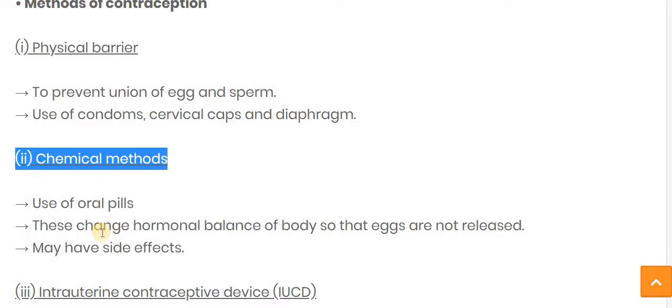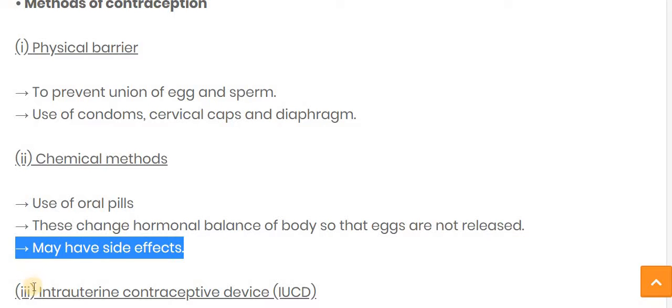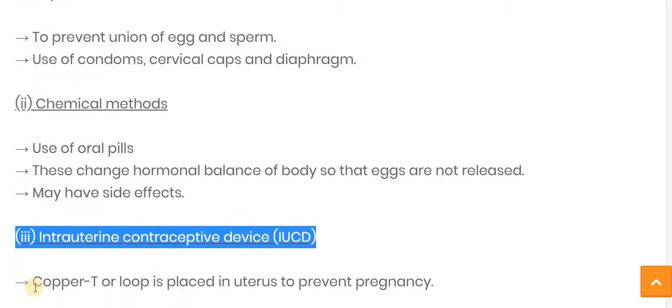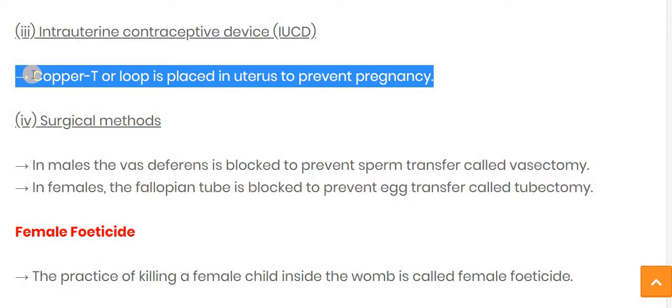In the chemical method, oral pills are used. This changes the hormonal balance of the body so that eggs are not released, and it may have side effects too. This is a disadvantage of it. The third method is the intrauterine contraceptive device, in which a copper T or a loop is placed in the uterus to prevent pregnancy.